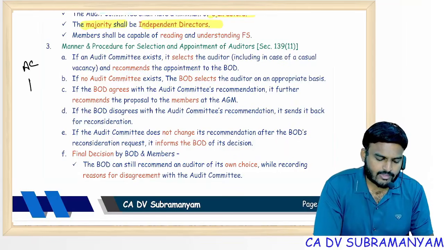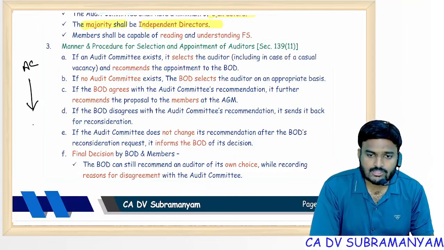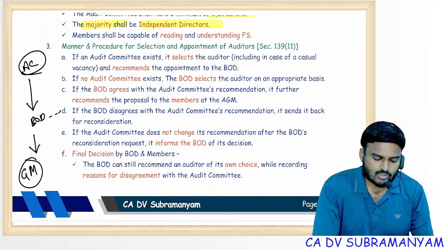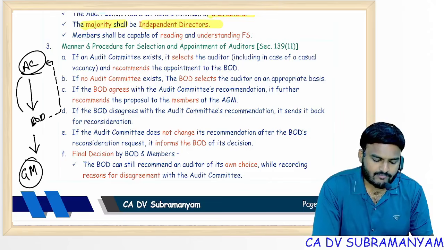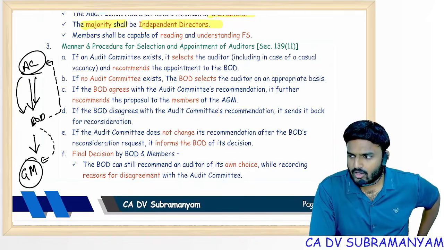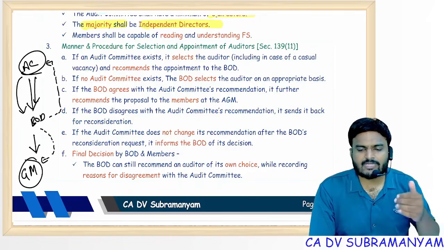Audit committee will make a proposal for selection of the auditor. First they select the auditor, they will propose to the board of directors. Board of directors further recommend to members at the general meeting. If the board of directors are not convinced, they may refer the recommendation back to the audit committee. Audit committee may make a fresh recommendation or they may go with the original recommendation. If they go with the original recommendation, the board of directors will make a fresh recommendation to the members at the general meeting. Also, they will specify the reasons for disagreement.